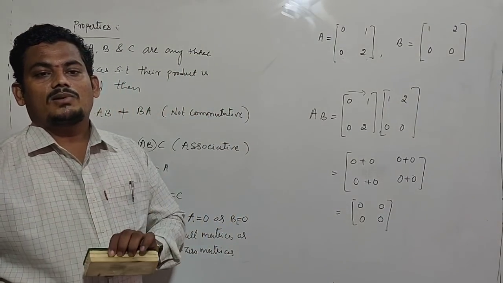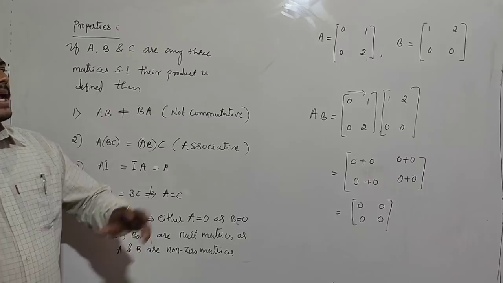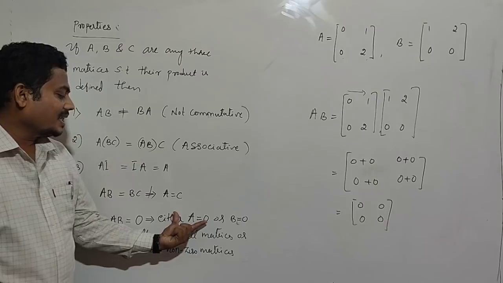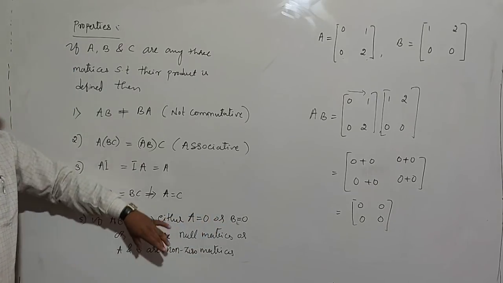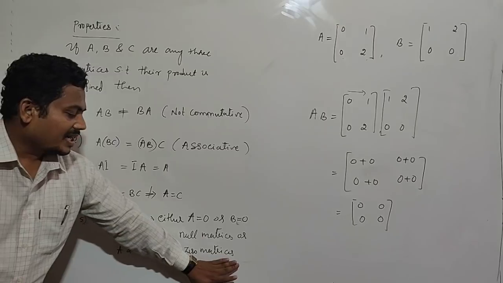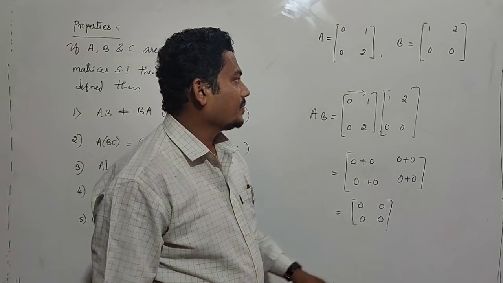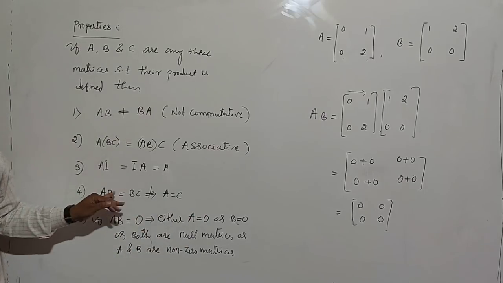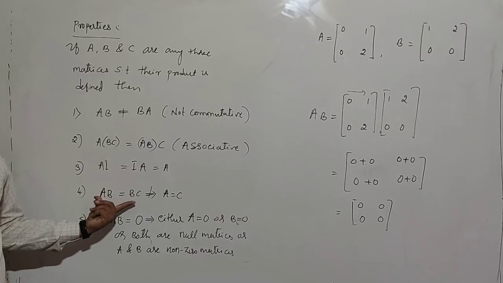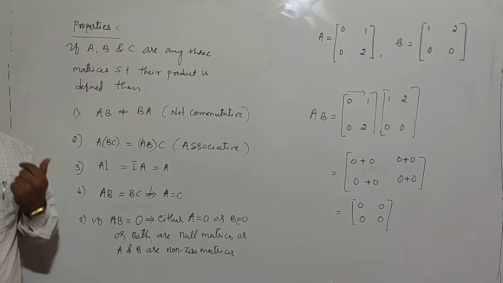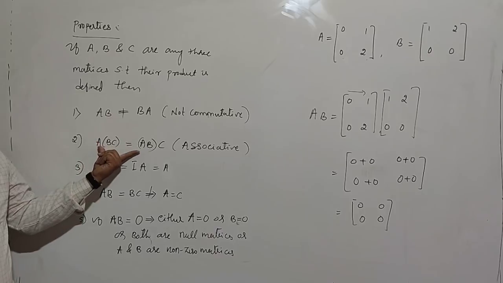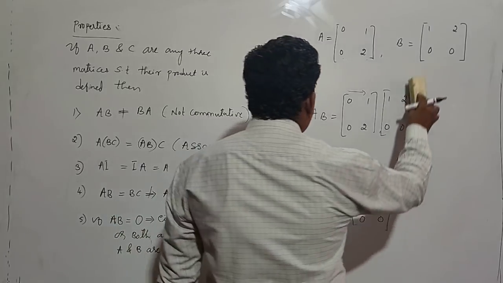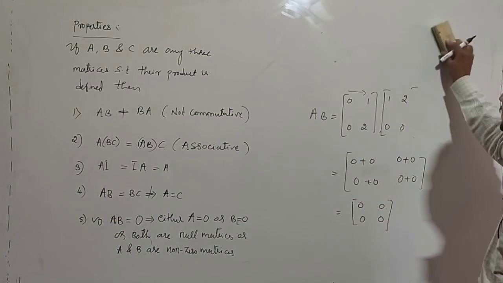If A into B is equal to 0, even if A and B are non-zero, their product can be 0. Not necessarily are A and B 0. It is a very important property. The cancellation law does not hold good in matrix multiplication. Identity law and associative law hold, but it is not commutative. Let us discuss some problems on matrix multiplication.